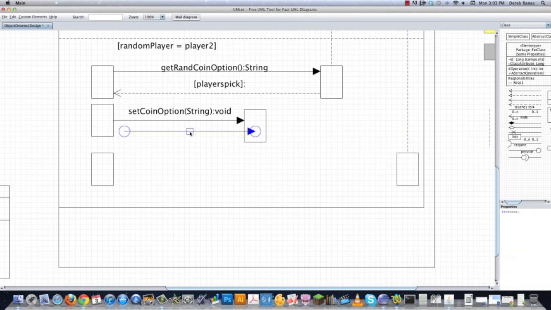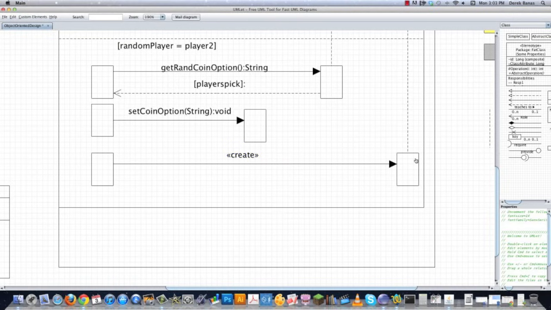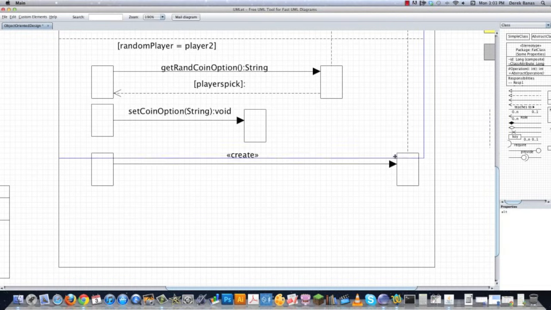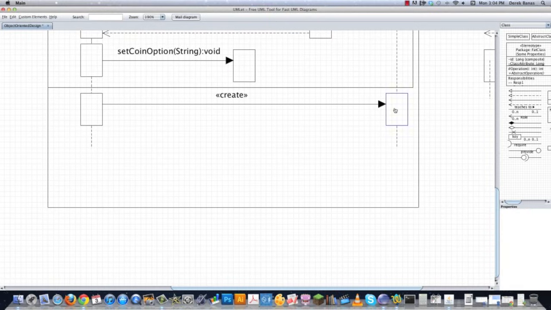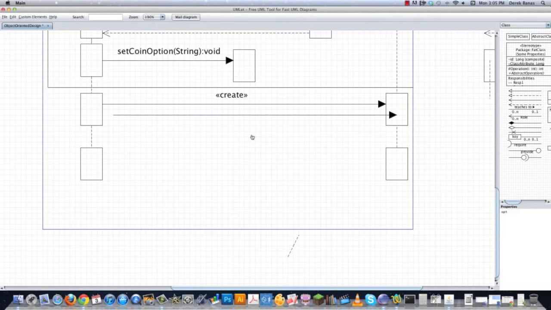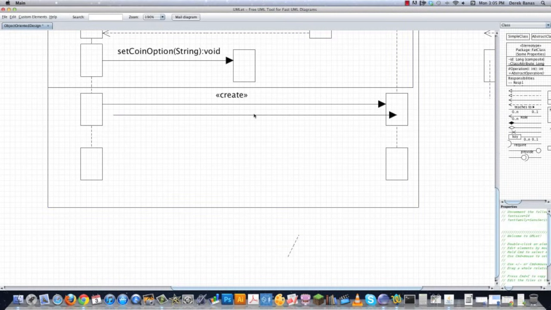Whenever you're going to create a new object, you just send create as a message in a sequence diagram. And there it is. So coin is going to be created. That's what this guy over here is. And then we have to decide exactly what's going to happen. This guy actually goes up here because that's the end of alternative. And let's connect these guys. Okay, so what are we going to do now that our coin has been created? Our coin game is going to send another message, that is.